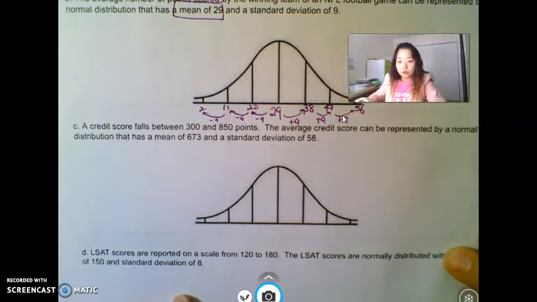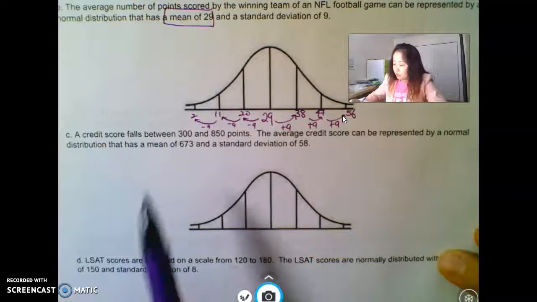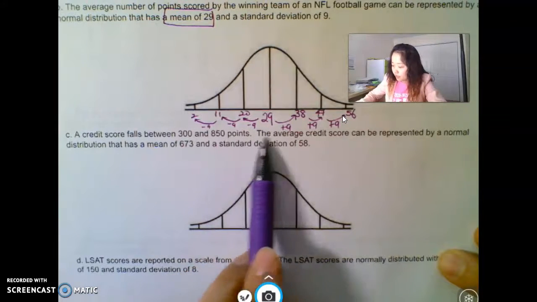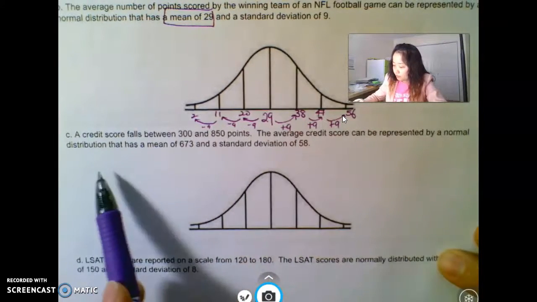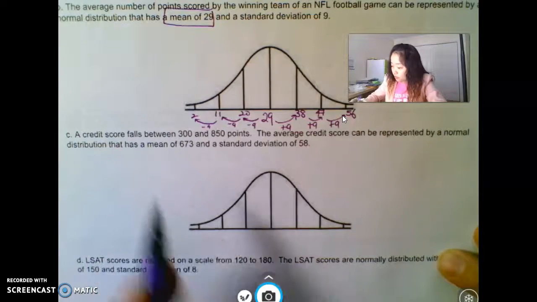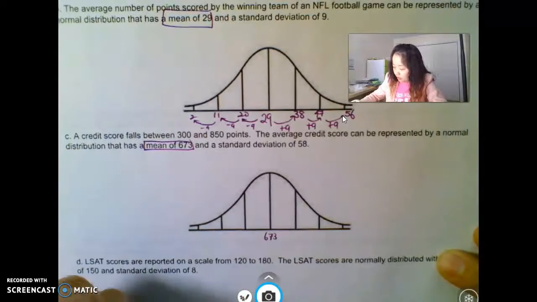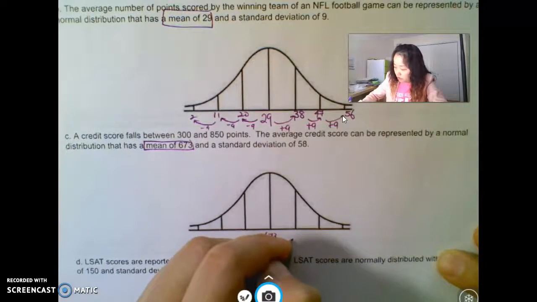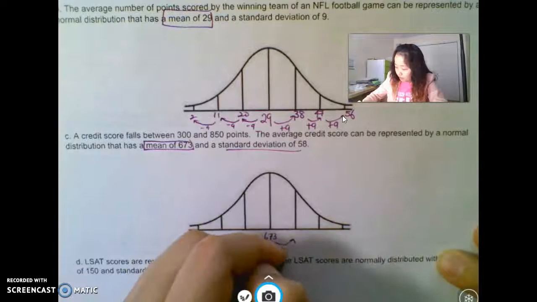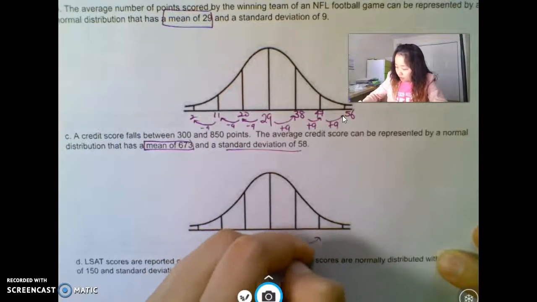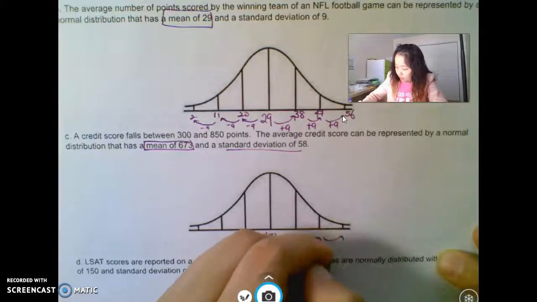Let's look at the credit score. Credit score falls between 380 and 850 points. The average credit score can be represented by the normal distribution, which has a mean of 673. So that's in the middle. And then standard deviation of 58. So 58 more, 58 more, 58 more.